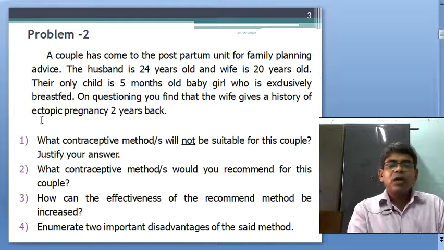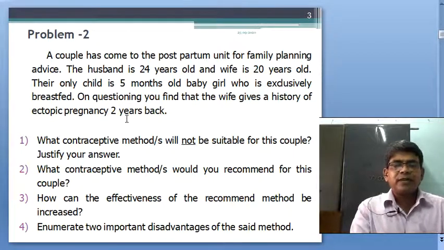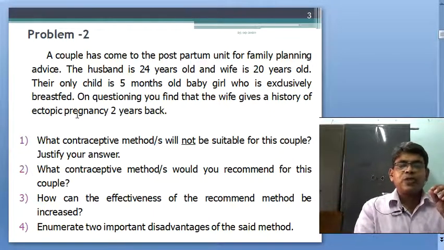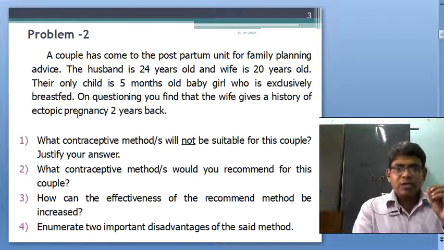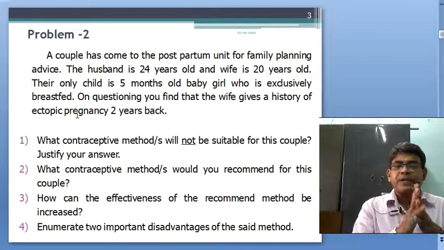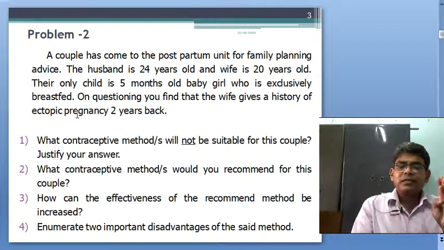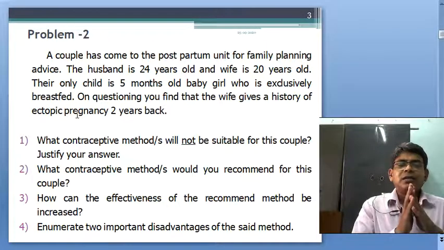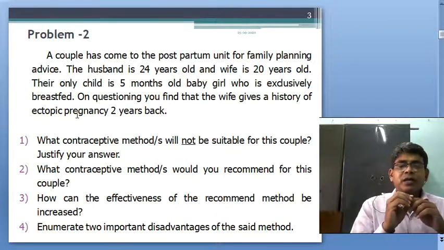So, when you see ectopic pregnancy, you discard any chance of copper T. Any history of PID, any history of ectopic pregnancy and irregular menstrual period, you discard the option of copper T. This is called cafeteria choice.